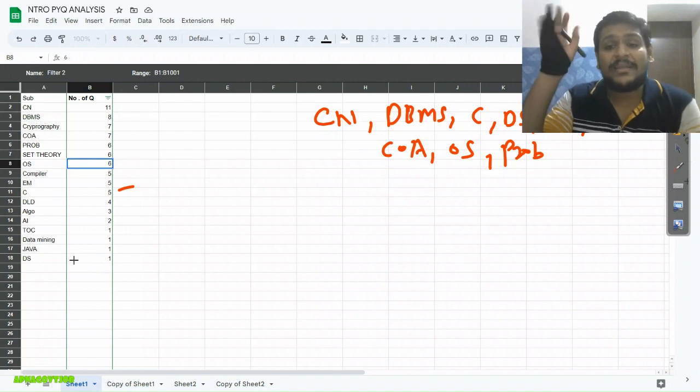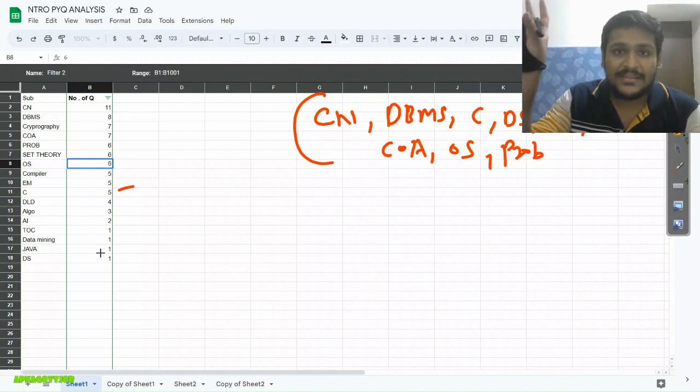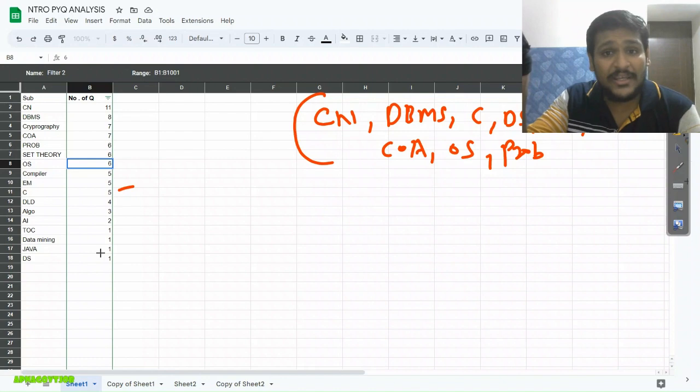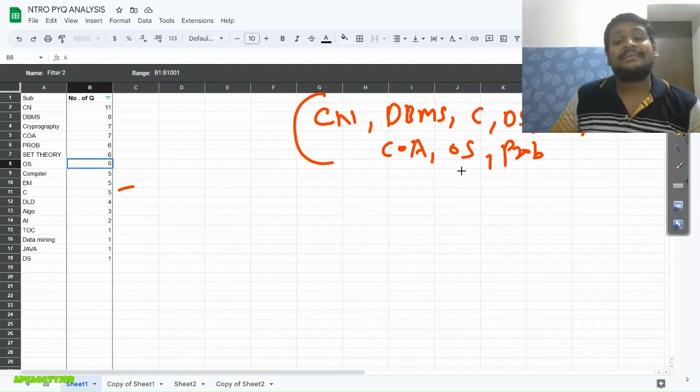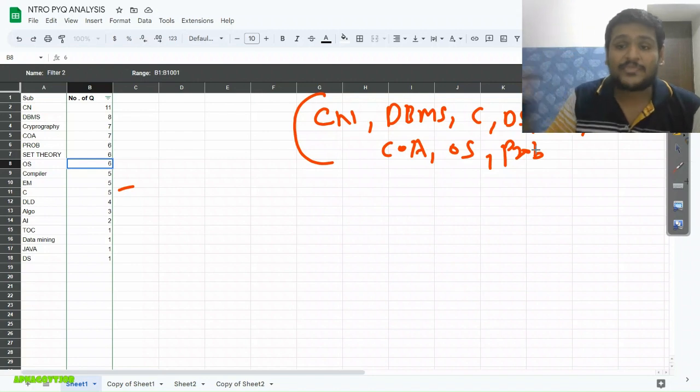Now you can see in our high weightage list that computer network is there, DBMS is there. From C, DS and algo combined, they asked only 5, then 3, 8 and 1, so only 9 questions combined, right? Definitely it is not that they ask few questions, so we will exclude it, because this part is very important as per your NTR also and the interview also. That's why C, DS and algorithm will always be in our high weighted subjects for NIELIT. So it will remain the same.